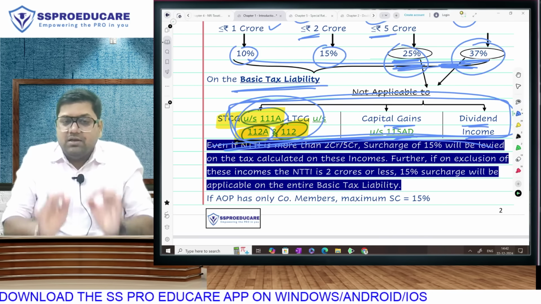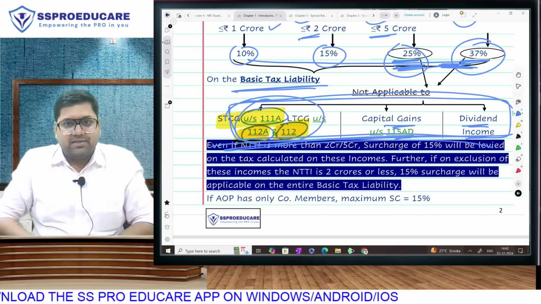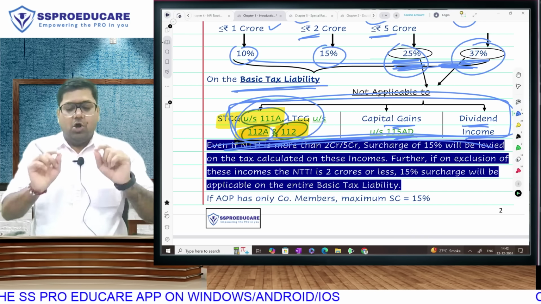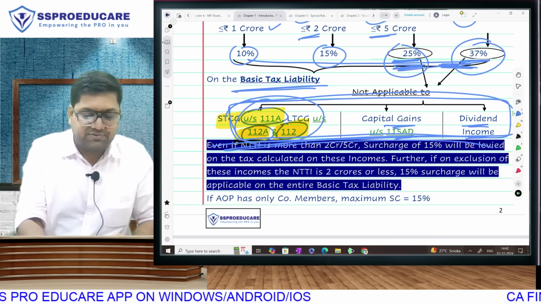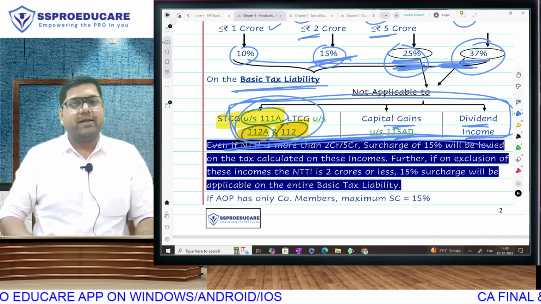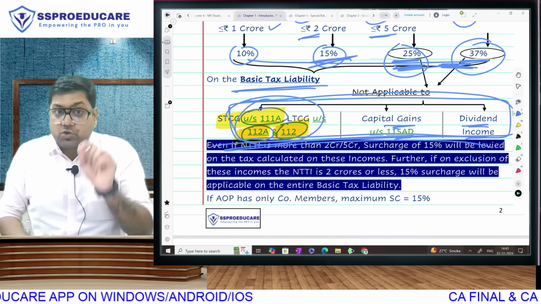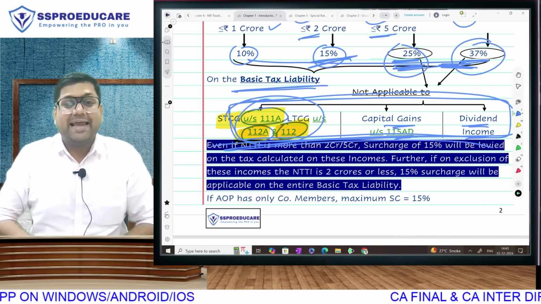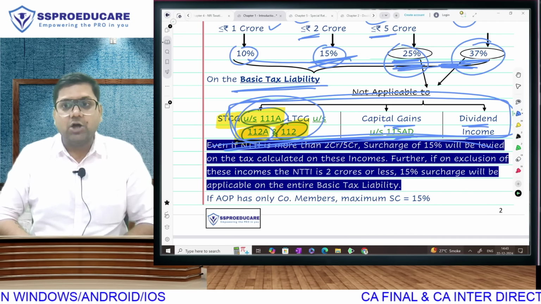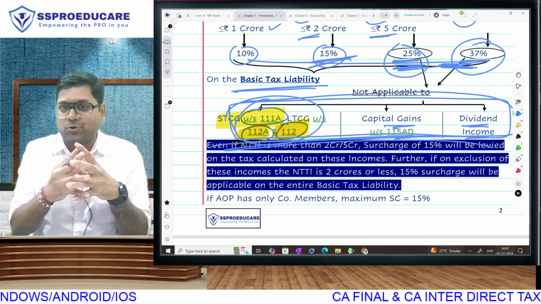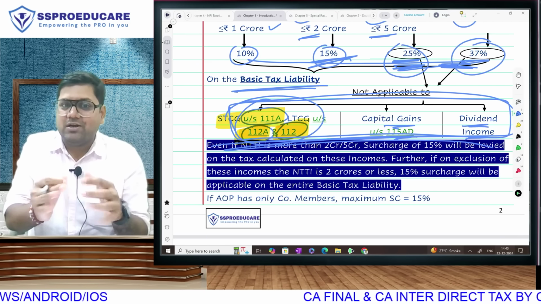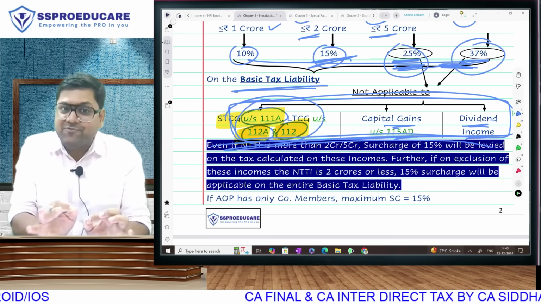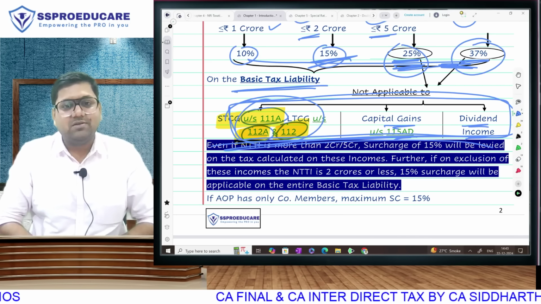On these incomes, we will never apply 25 and 37. Even if my total is 50 crore, 500 crore or 1000 crore, on these incomes, the maximum surcharge will be 15%. It cannot be 25 or 37. So 25 and 37 will apply only to your salary income, house property income. That other income's total, if that is crossing 2 crore, then only that much part will go to 25, and if that is crossing 5 crore, then only that much part will go to 37%.